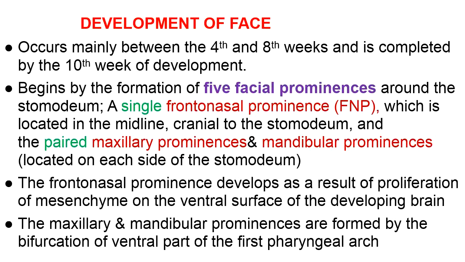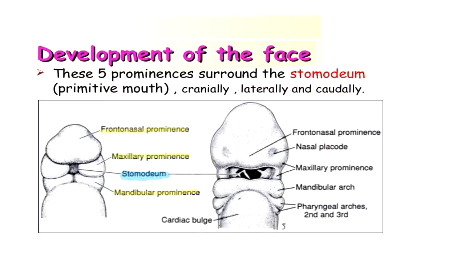The frontonasal prominence, which is single and in the midline, present just cranial to the stomodium, results from the proliferation of mesenchyme on the ventral surface of the developing forebrain vesicle. Next we take a diagram. So here we have the stomodium, the primitive oral cavity, and then we can see the 5 swellings: the frontonasal prominence, single, then a pair of maxillary prominences and a pair of mandibular prominences.